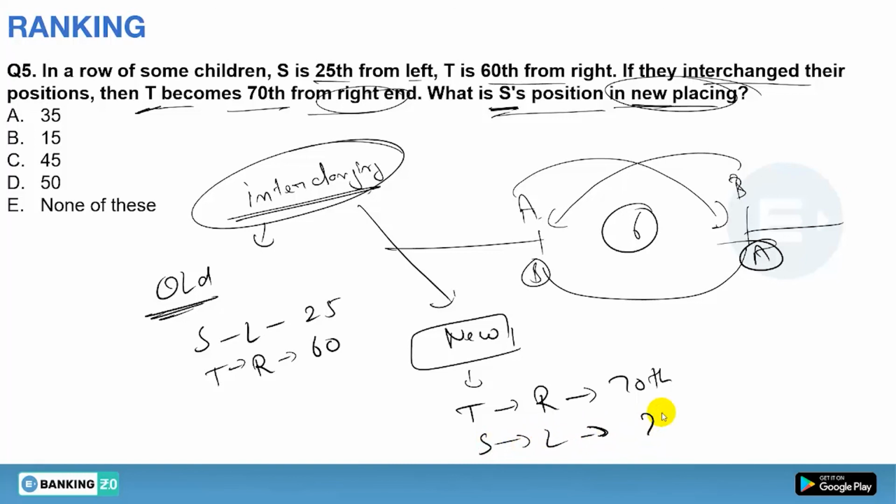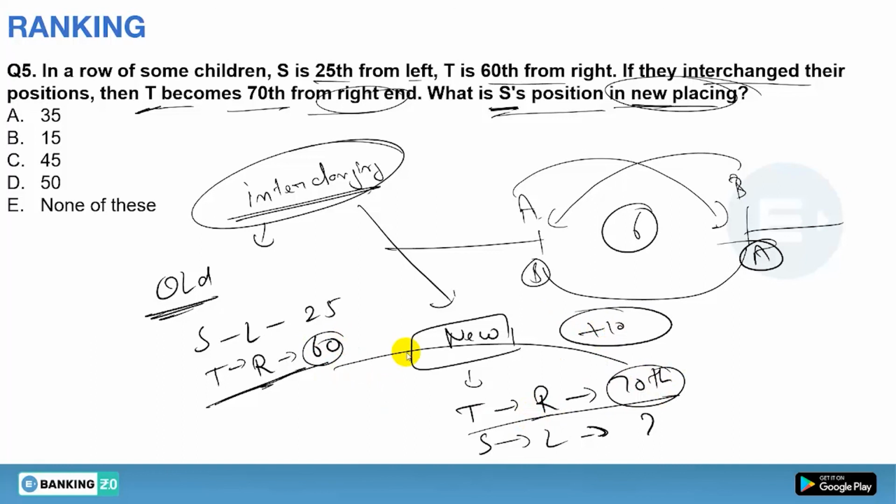Now whenever there is a question based on interchanging, you can simply solve it just by reading the question. Now how can you solve it? Just watch my trick. See the old position and new position of a person that is common. That is T. So old position was 60 and new position is 70. So there is a gain of plus 10, yes or no? So the same gain S will take. So S is 25, so 25 plus 10 will be 35. That's it, the answer will be 35. Clear? Done.